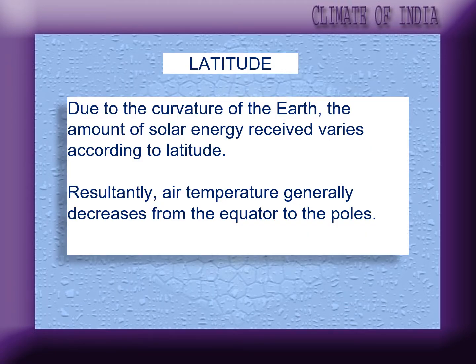Now, due to the curvature of the earth, the amount of solar energy received varies according to latitude. What do you think is the result? Air temperature generally decreases from the equator to the poles. Simple, easy to remember, no worries.